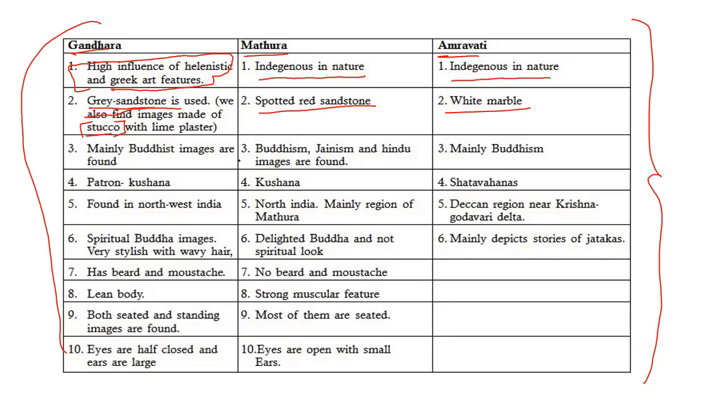In the Amravati School of Art, they used white marble. The Gandhara School of Art mainly belongs to the Buddhist religion, and Buddha's images were found. But in Mathura, images belonging to all three major religions of that time, that is Buddhism, Jainism, and Hinduism, were found. And Amravati, Buddhism only.